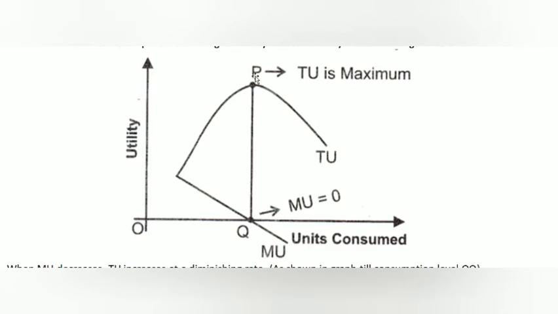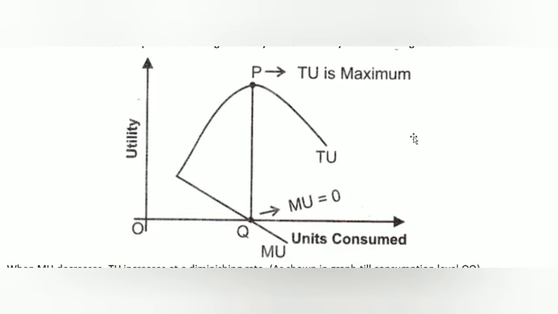Total utility reaches its maximum level, and marginal utility becomes 0. After that point P, total utility is not increasing. Marginal utility becomes negative.